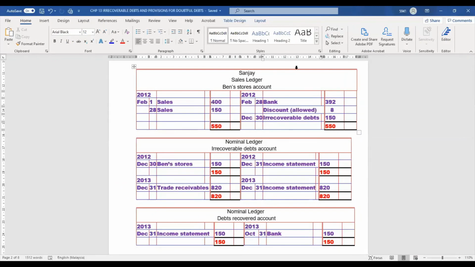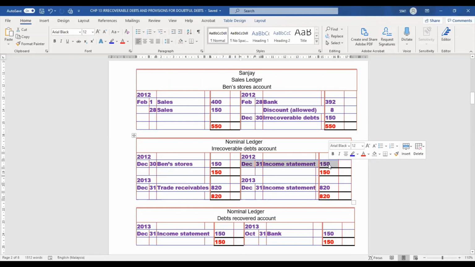Okay, I repeat again. Step number 1, we record how much we sell, and then the guy pays within 30 days, so we record the discount. After that, we sell again to that guy, but this time the guy didn't pay. We wait until December. When the guy still didn't pay, we record it as an irrecoverable debt. We credit the trade receivable account and debit the irrecoverable debt. After that, we transfer to income statement.